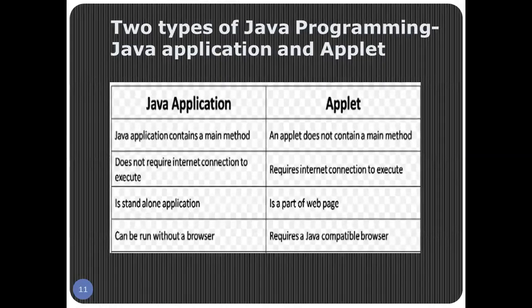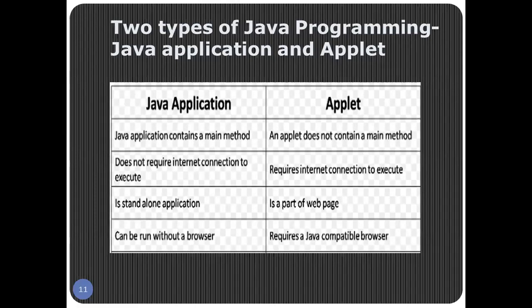Here come the two types of Java programming, a very important concept. There are two types of Java programming. One is the Java application and one is the applet. Now, Java applications are the normal programs which do not require any internet connection and can run without a browser. Whereas an applet is the internet application of Java. Internet application means the one which requires a web browser for running.